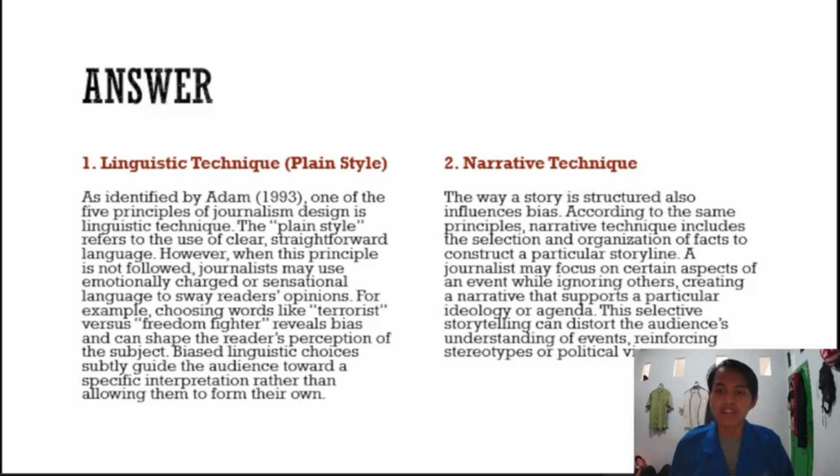A journalist may focus on certain aspects of an event while ignoring others, creating a narrative that supports a particular ideology or agenda. This selective storytelling can distort the audience's understanding of the event, reinforcing stereotypes or political views.